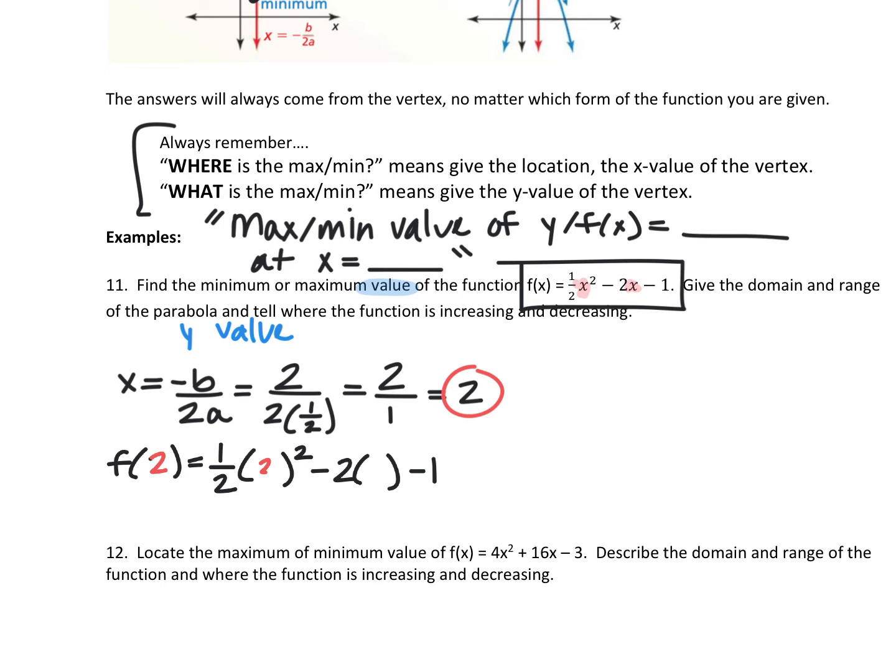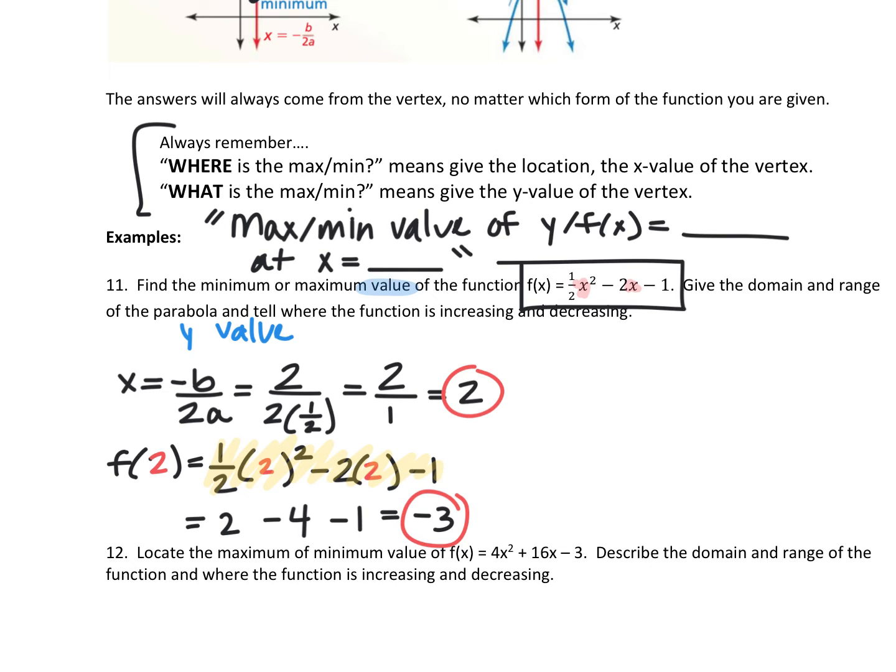Okay, so I'm plugging in 2 into my equation. You can do it in your head, or you could type all of this part into a calculator. We're just trying to figure out what that is equal to, right? So 2 squared is 4. Half of 4 is 2. 2 times 2 is 4. So minus 4 and then minus 1. So 2 minus 4 is negative 2. Minus 1 more, negative 3. It's fine with me if you type it all in a calculator, but I'm not going to make you do that right now because time.